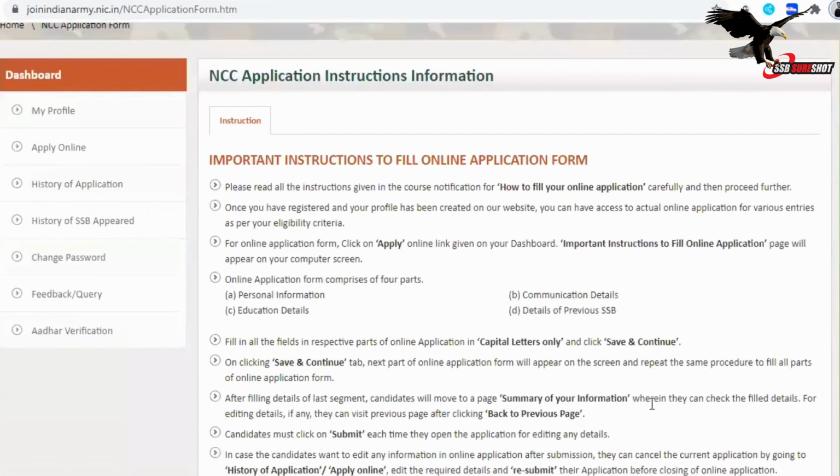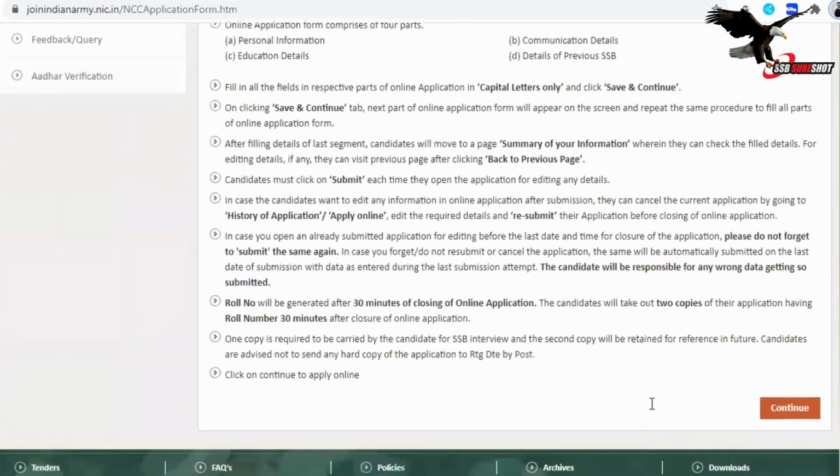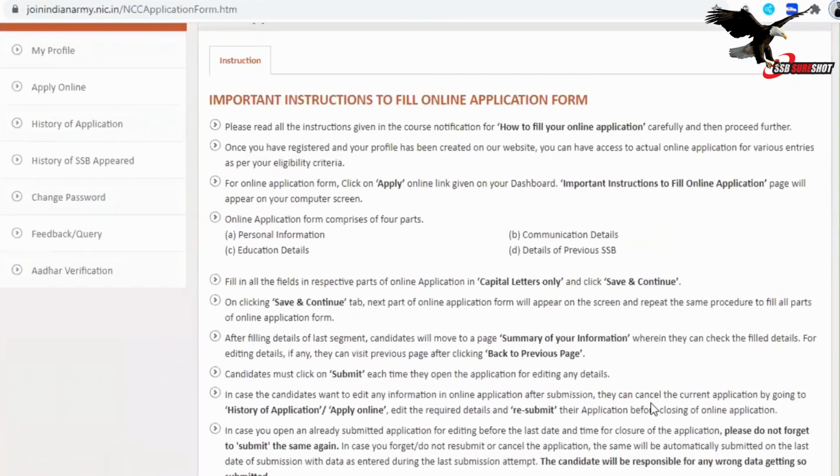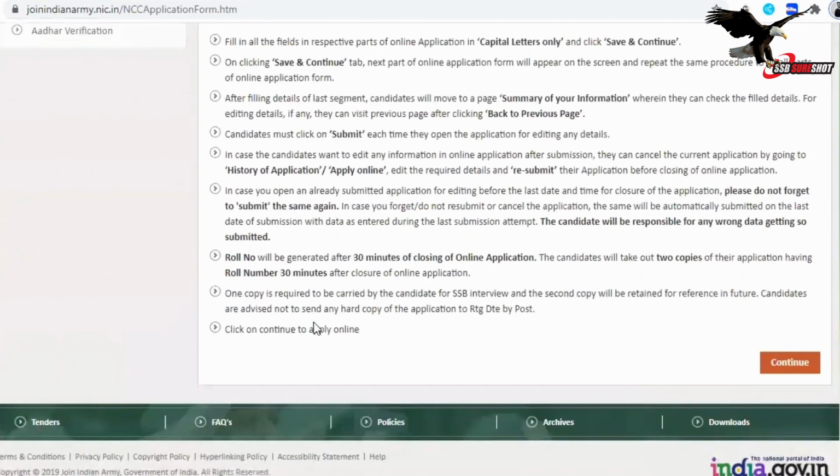So I will click on apply, and then you will find the instruction page will open, and then you will proceed to apply. Once you apply this form, the application is over. Then you will see that the roll number will be generated. When will the roll number be generated? After the closing of this application. It means on 16th July at 3 p.m. your roll number will be generated, and with that roll number and the copy of this application form, you can visit the SSB center once you get the call letter from there. Then you will proceed, click on continue.